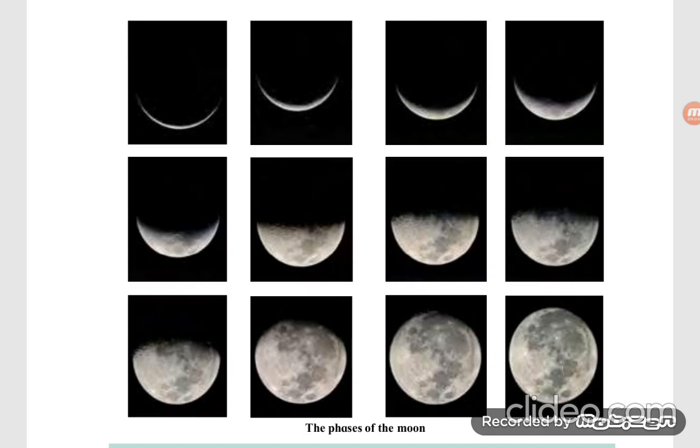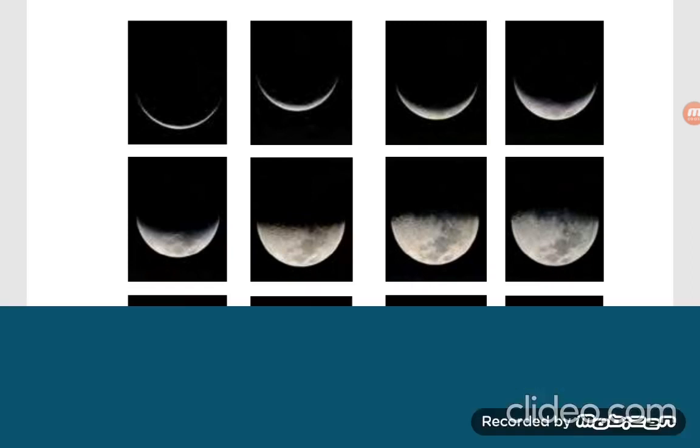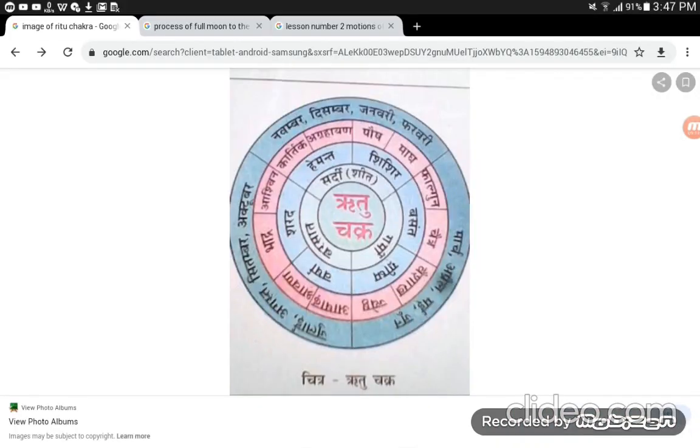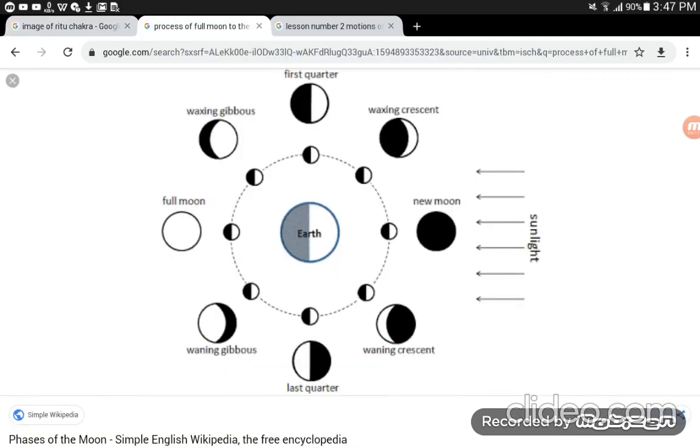Let's again understand with the help of the diagram. We can understand better. Look at the diagram. Here, from the right hand side, there is sunlight. Earth is in the middle and the moon is revolving around the earth. From the full moon to the new moon, the illuminated part of the moon seen from the earth becomes smaller.